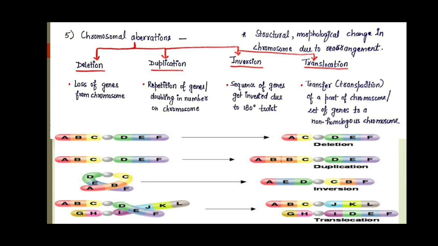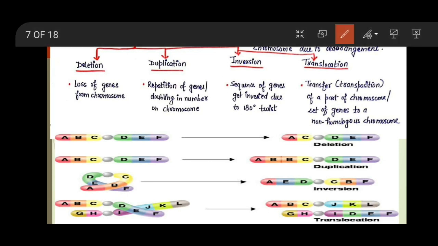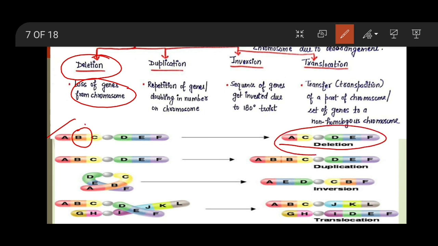First, you can see the first chromosomal aberration is the deletion type, meaning a loss of genes takes place from the chromosome. This is our chromosome and here 6 genes are there, that is A, B, C, D, E, F. After deletion of the B gene, you will see this is the arrangement of the genes. Here the B gene is lost.